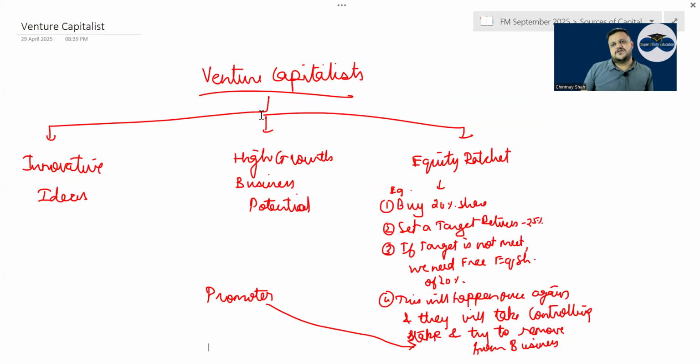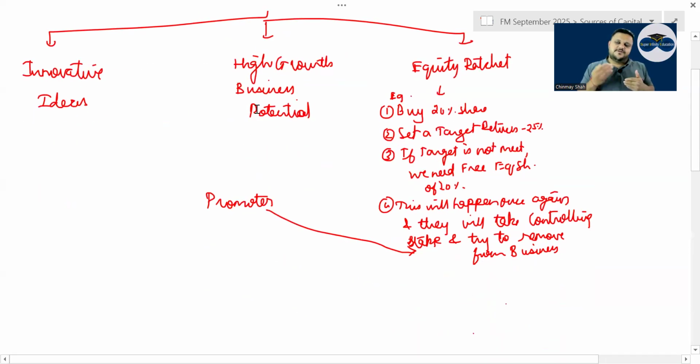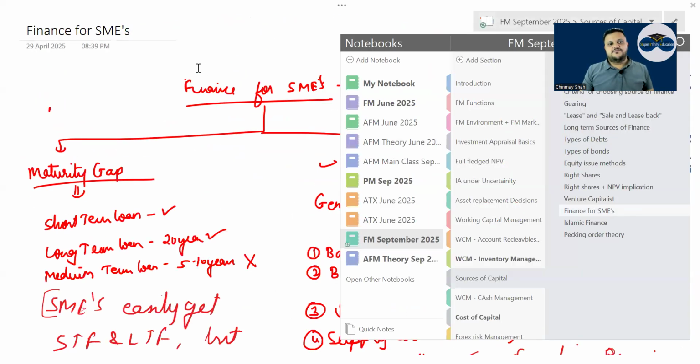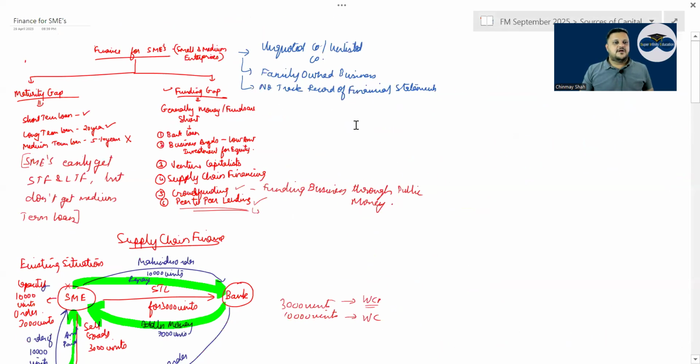Now, what will equity ratchet mean? Someone like from Shark Tank India will buy certain 20% shares into the company. Then they will say that boss, I want this much XYZ return to be achieved by the company, which is very difficult to attain. Company will fail the target, and the initial investment contract will say that if you do not fulfill the target, we will get free equity into the company. Doing this, they will get 20, 20, 40, 60, 80% into your company and kick you out of your own company. Correct? It has happened a lot of times with a lot of companies, and will happen going ahead, right?